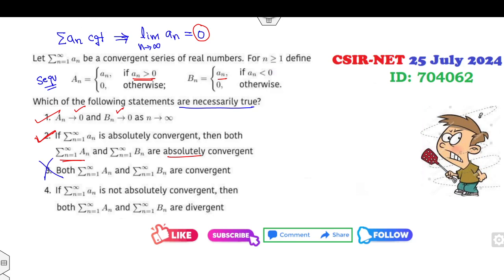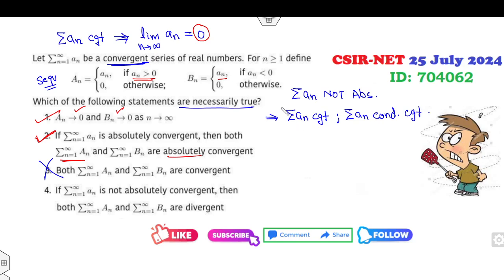Look at the last option. Series an is not absolutely convergent. What does it mean? That means series an is convergent but not absolutely. What does it mean? This is conditionally convergent. Fine.